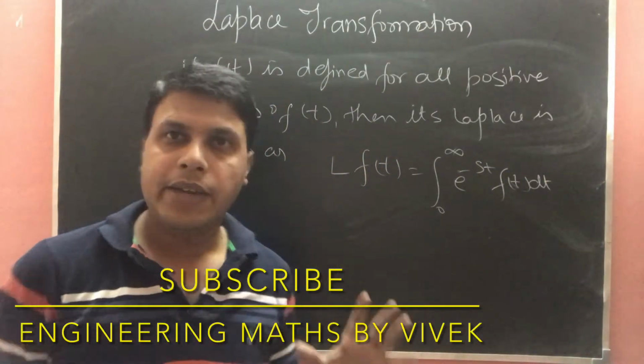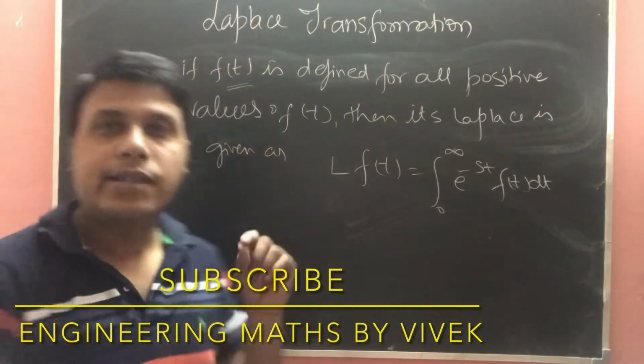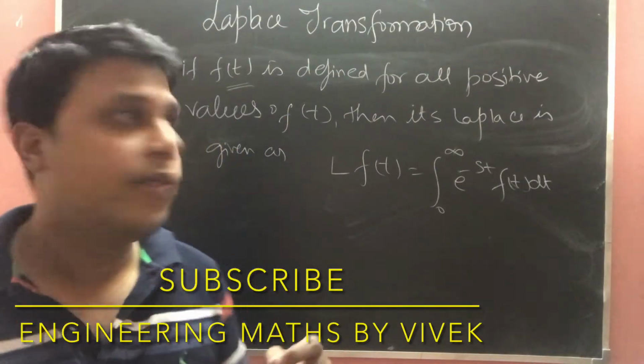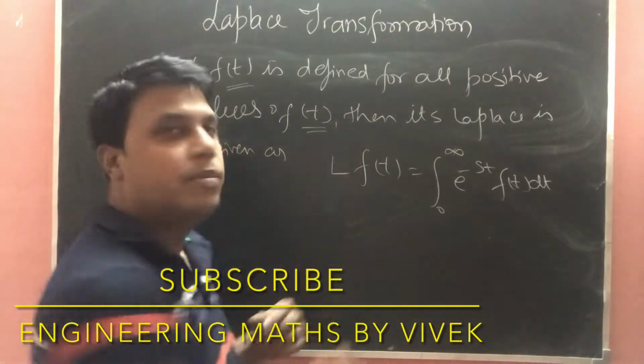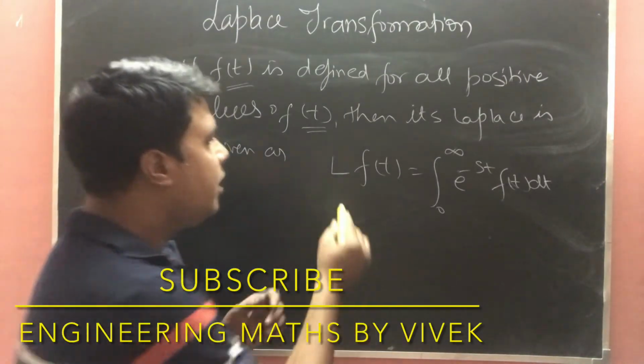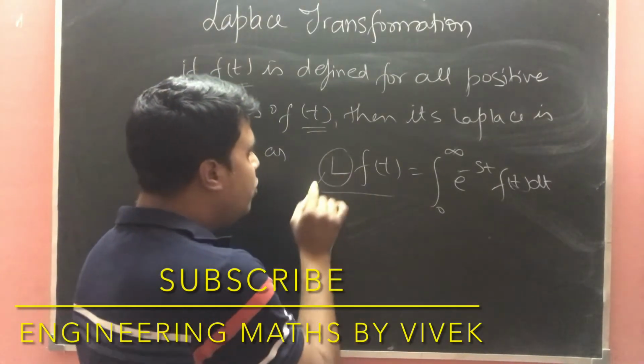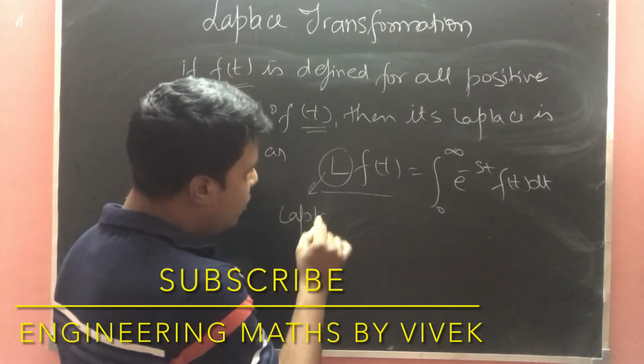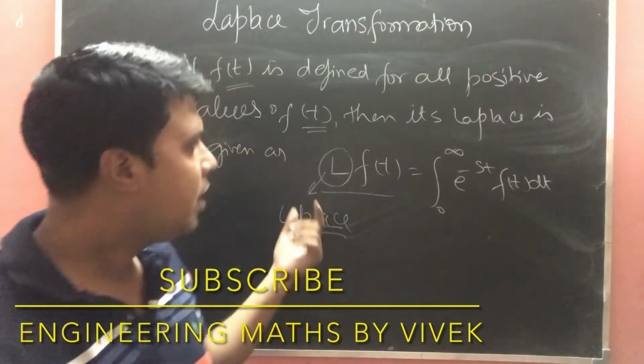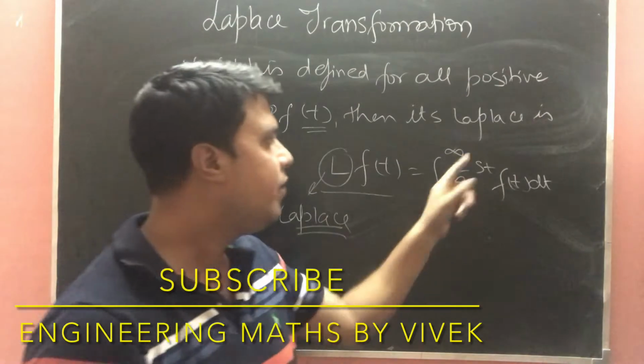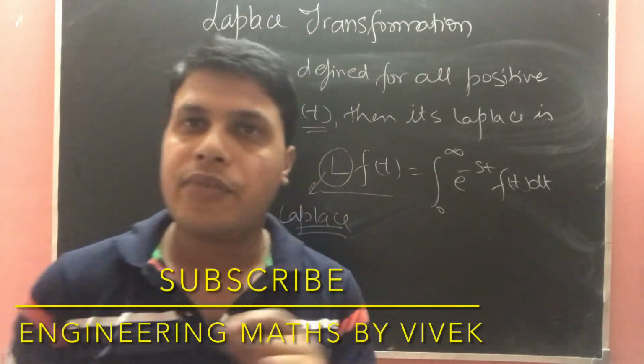So by the definition, if there exists a function f(t) which is defined for all the positive values of t, then we use L for Laplace. Then the Laplace of function f(t) is the integral from 0 to infinity of e power minus st f(t) dt.